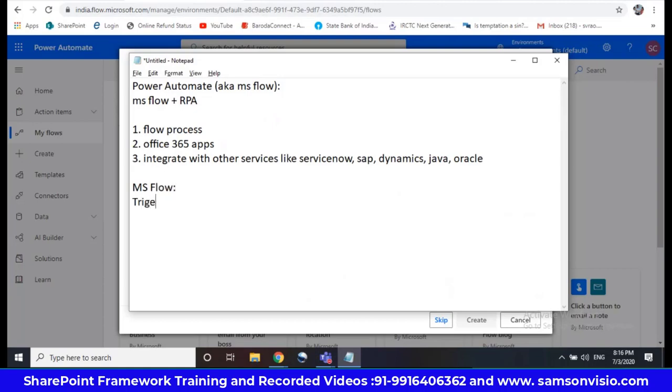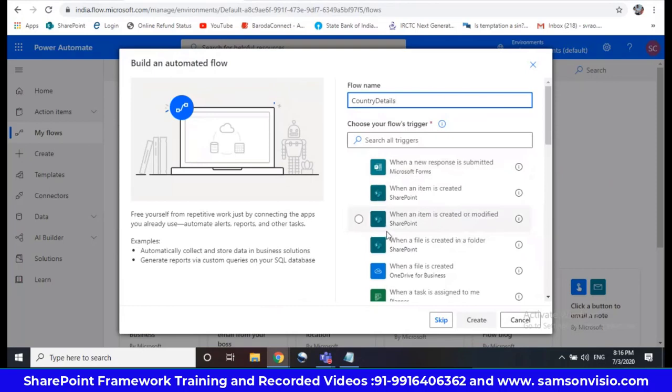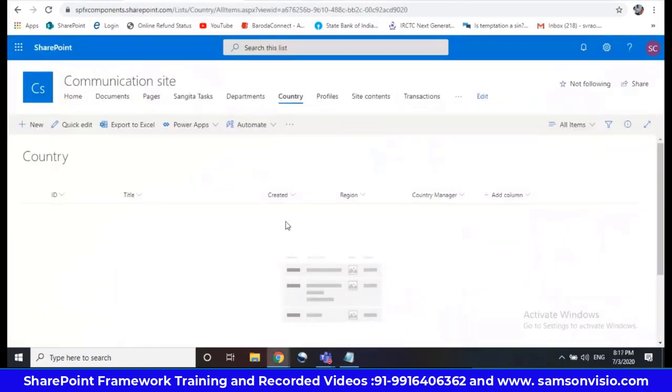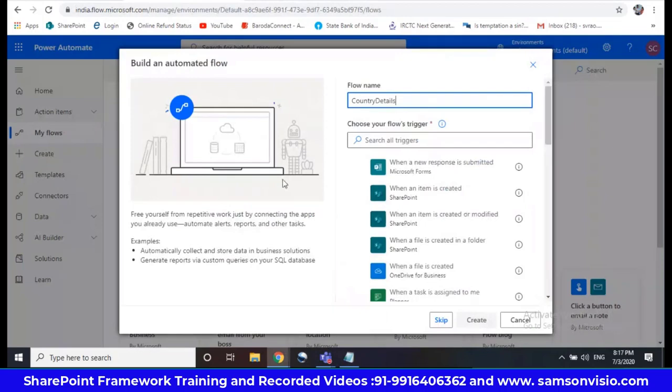One is triggers, and second one is actions. Trigger means, I told you, right? Whenever an item is created, then the flow should trigger. That means when this flow should trigger.